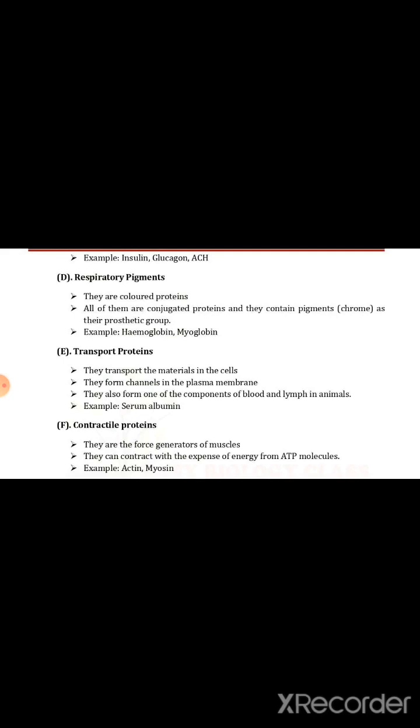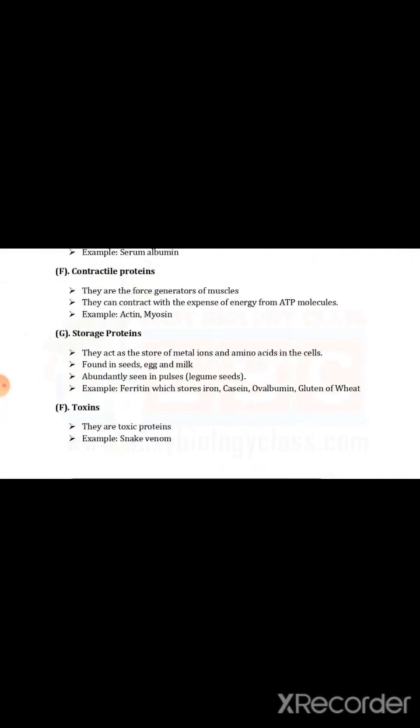Next one is storage protein. What will be the function of this protein? Of course, storage of material or energy. They act as the store of metal ions and amino acids of the cells, found in seed, egg, and milk. Abundantly seen in pulses, meaning legume seeds.